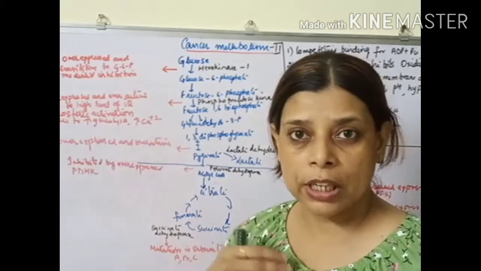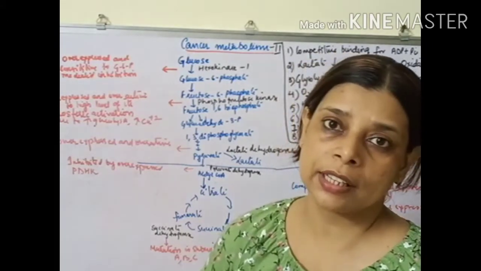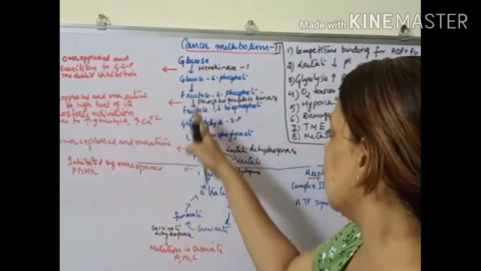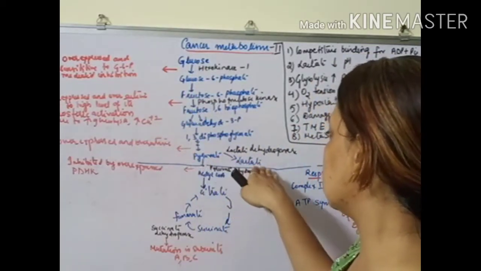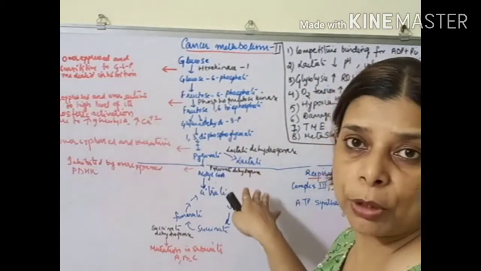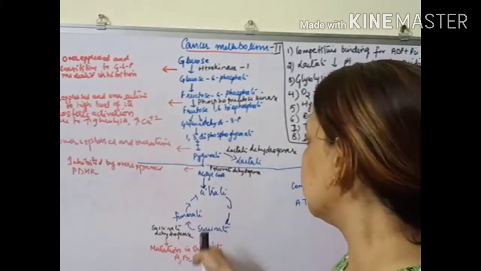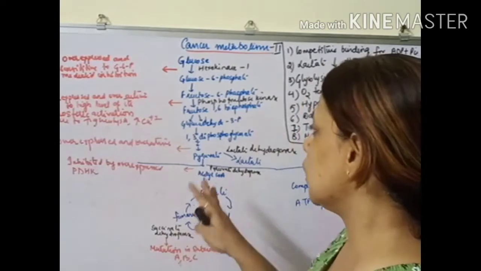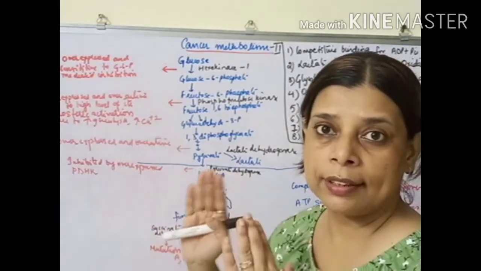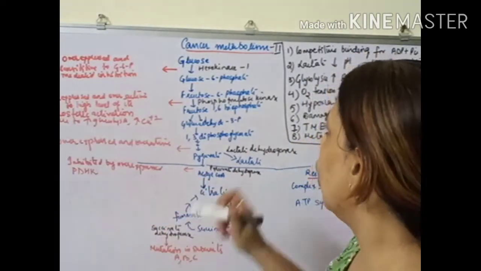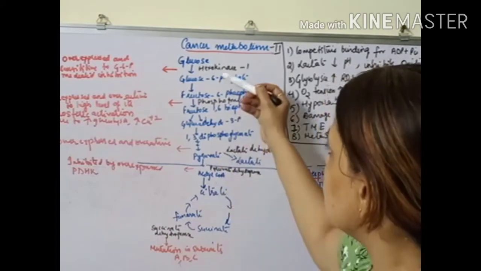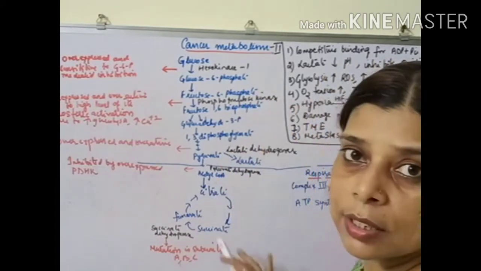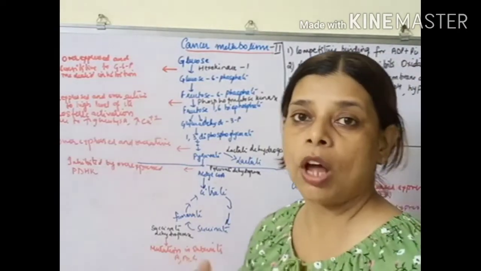yeast. So in yeast also we find that when the glucose level is high, the pyruvate gets converted into ethanol. There is ethanol production rather than entering into the oxidative phosphorylation part. So this has been compared with the Crabtree effect also. So we'll start here. What changes occur in the enzyme system in glycolysis during this Warburg effect?